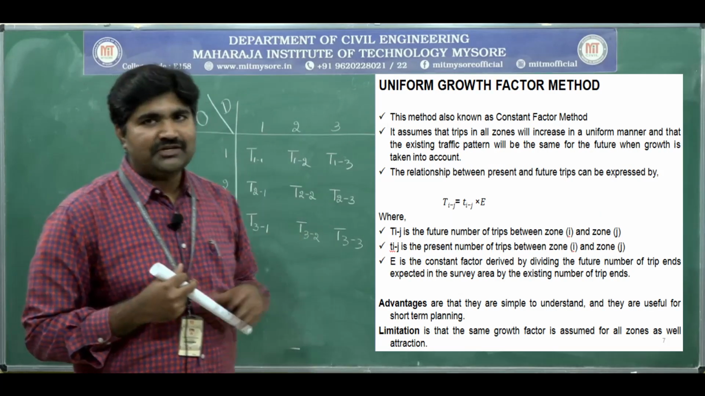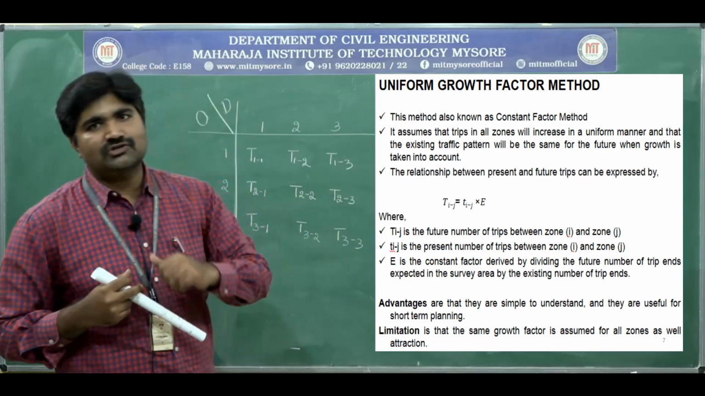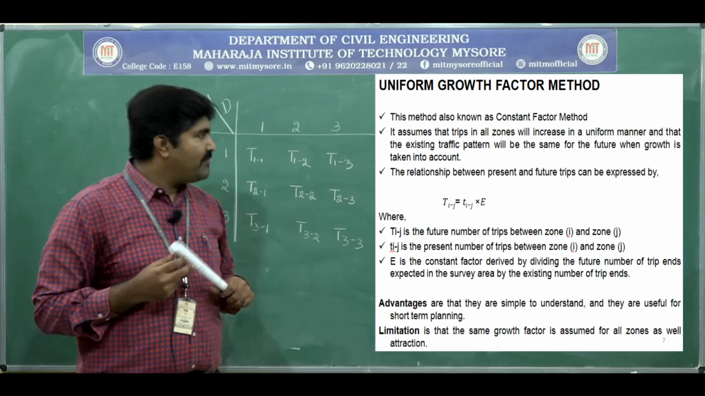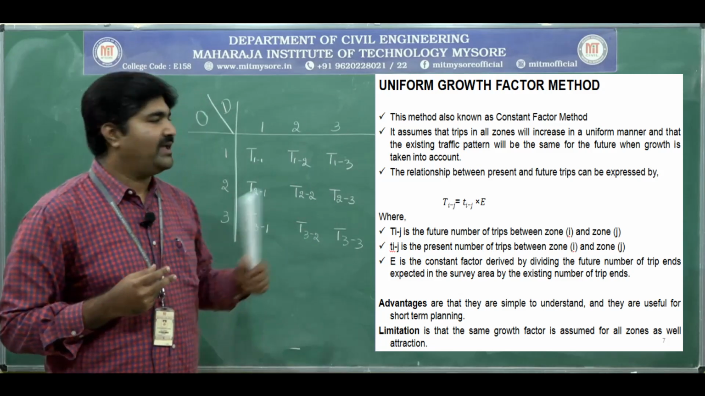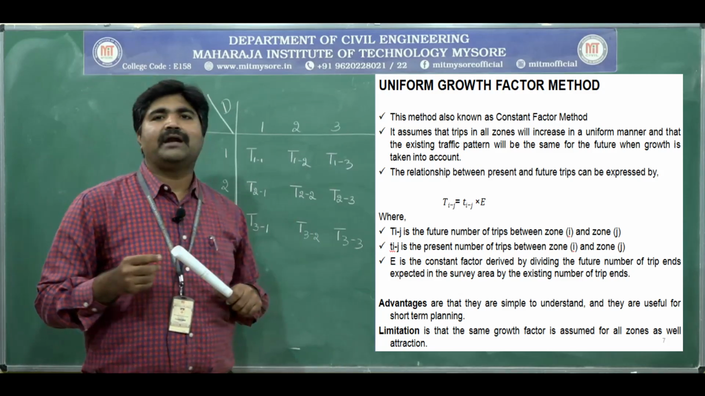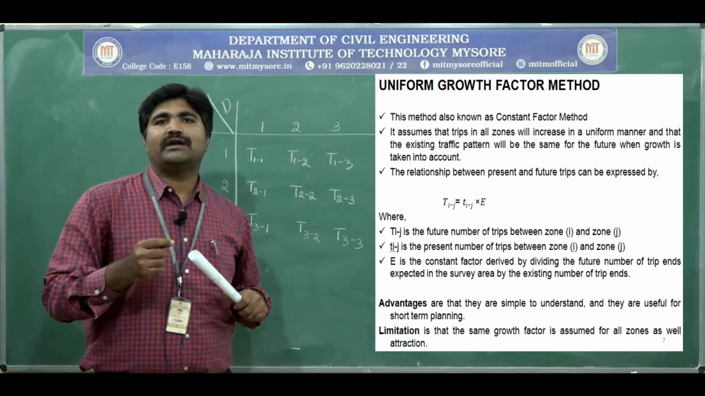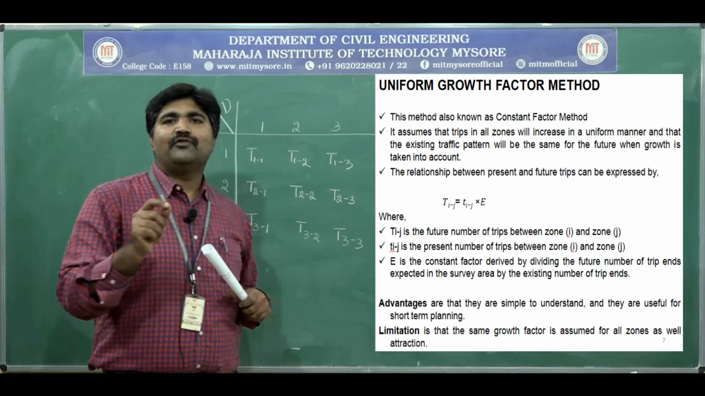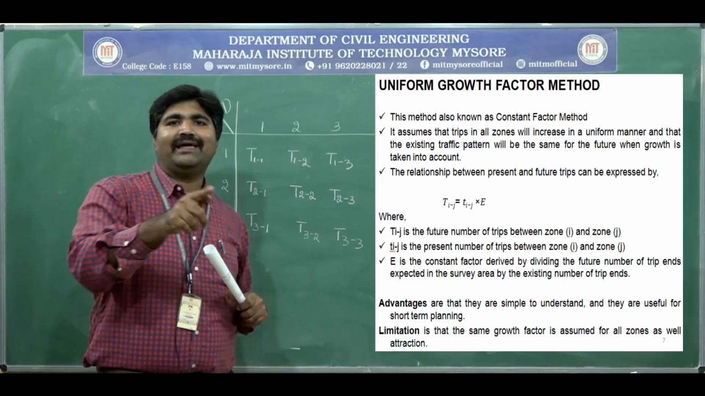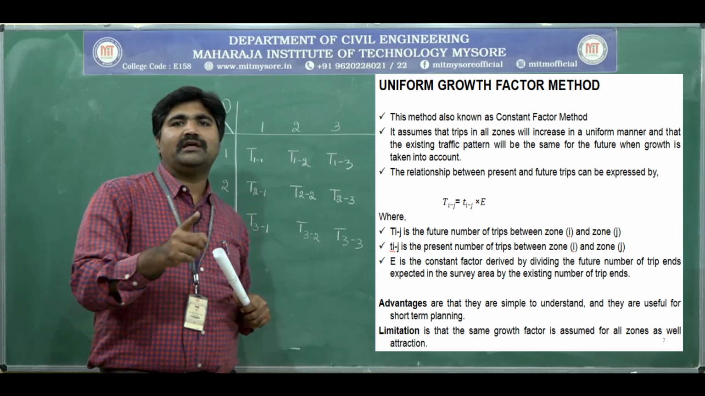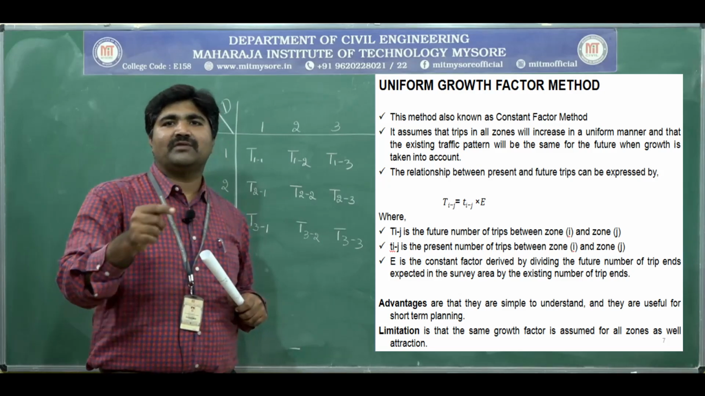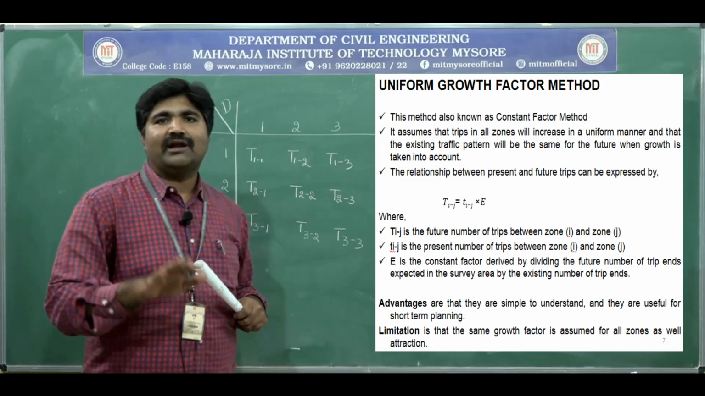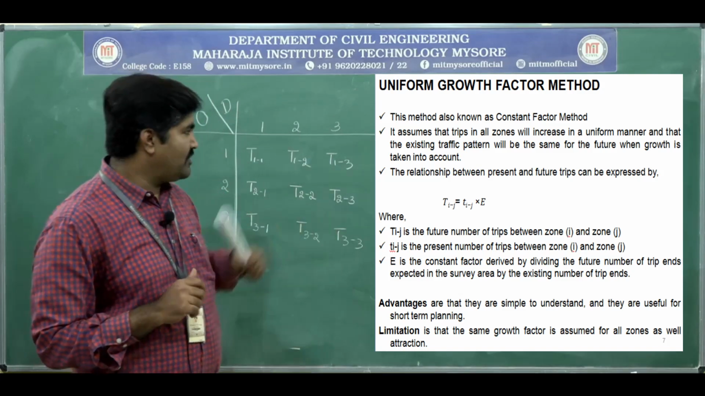Please note down the equation for each method, because we are going to solve the problems now. First method, that is the uniform growth factor method. Take down the equation for this. The equation is capital Ti2j is equal to small ti2j into E, where capital Ti2j is the future number of trips between zone i and j, where small ti2j is the present number of trips between zone i and j, where E is the growth factor or expansion factor. Take down this equation.